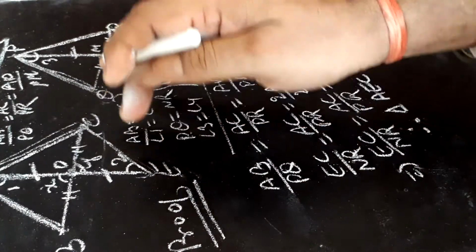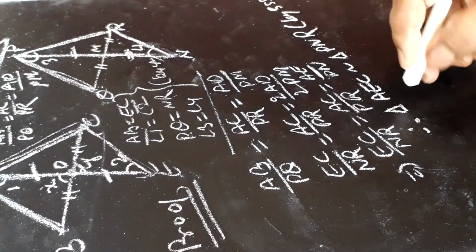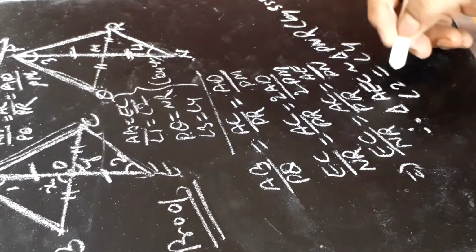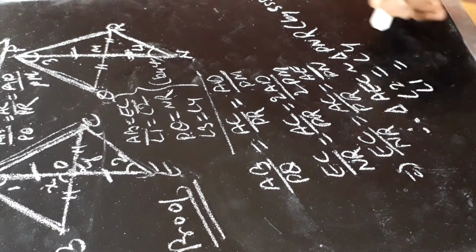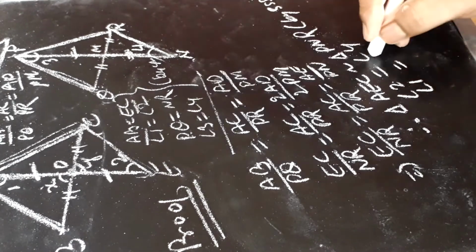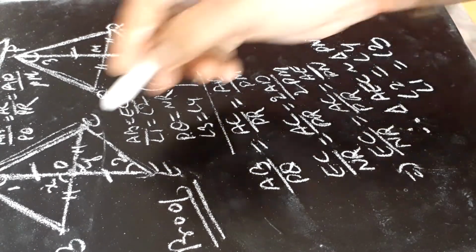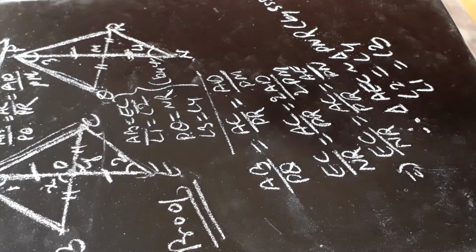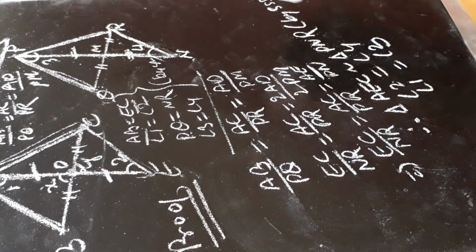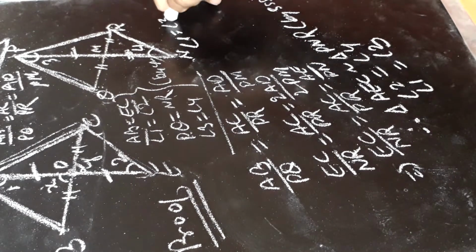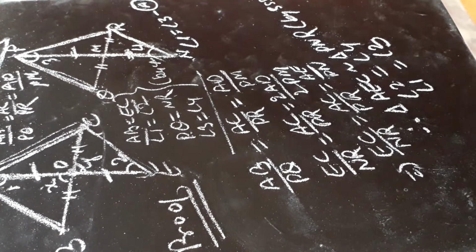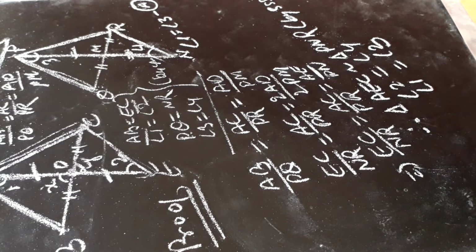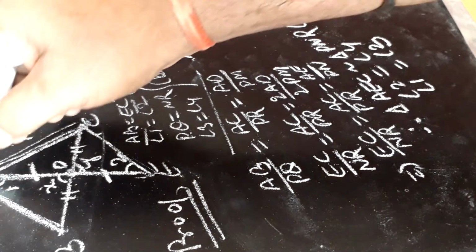We have got these two triangles similar. Therefore, angle 2 will be equal to angle 4. And angle 2 is equal to angle 1. In place of angle 2 we will write angle 1. And angle 4 is equal to angle 3. Here we will write angle 3. Means we are getting angle 1 is equal to angle 3. Let us write here angle 1 is equal to angle 3. Let it be equation A. Now we are going to erase it.